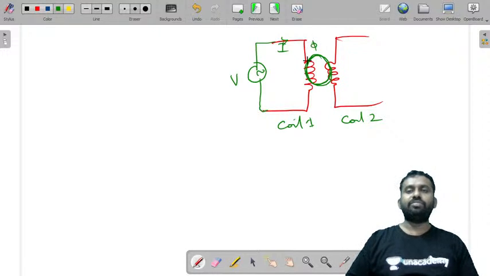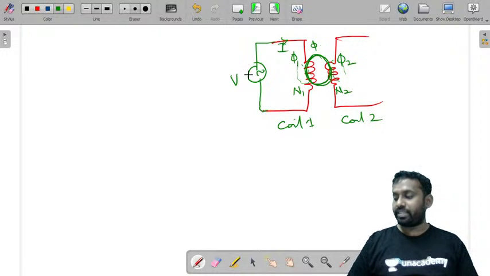Because of that there is a flux that is set up. We'll call the flux that is linking with the first coil as phi 1 and the flux that is linking with coil 2 as phi 2. Let us say we have n1 number of turns in the first coil and n2 number of turns in the second coil.